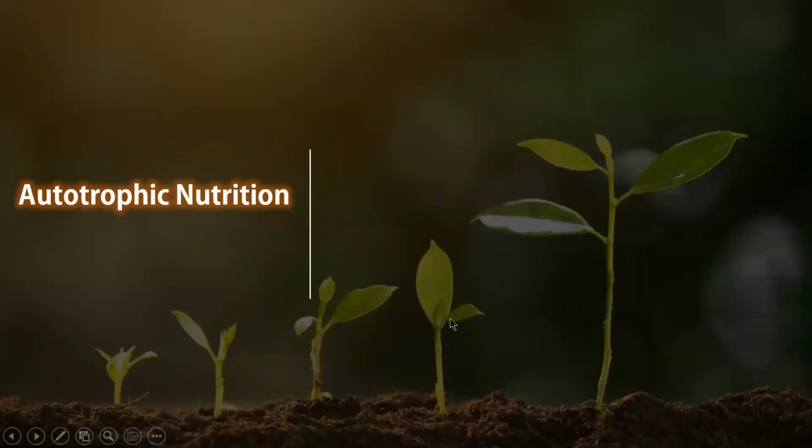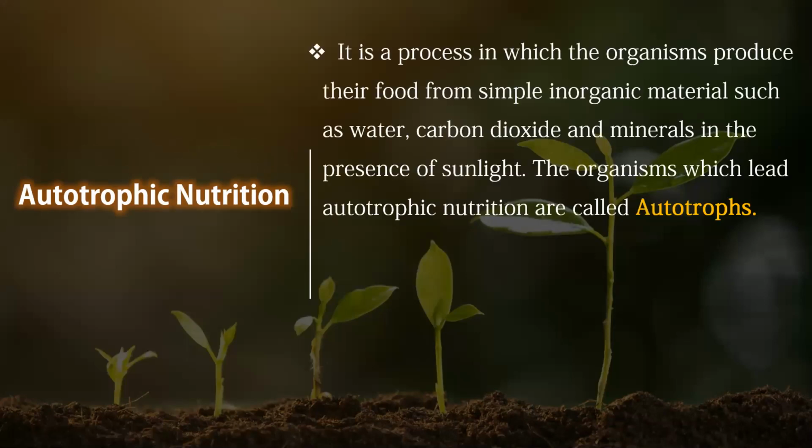So let us discuss autotrophic nutrition. Autotrophic nutrition is a process in which organisms produce their food from simple inorganic materials such as water, carbon dioxide, and minerals. All these ingredients are converted, or fixed, in the presence of sunlight. Organisms which perform autotrophic nutrition are called autotrophs.